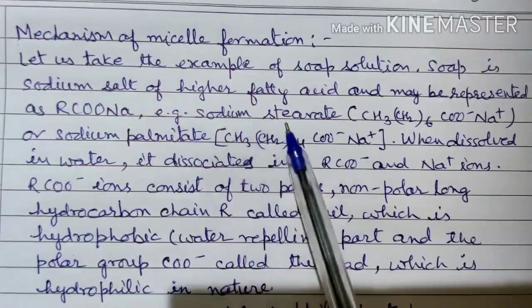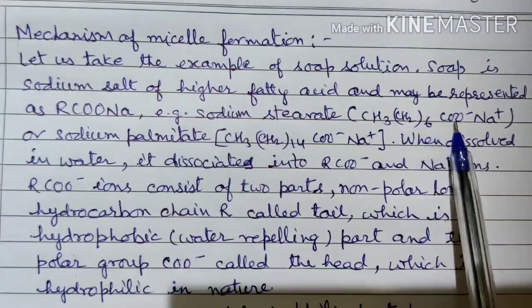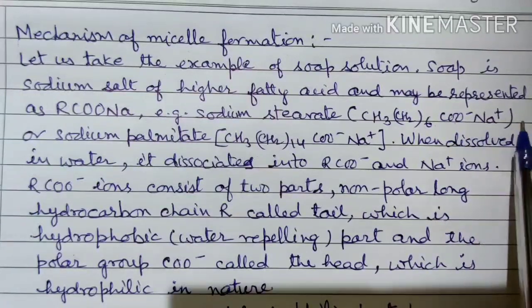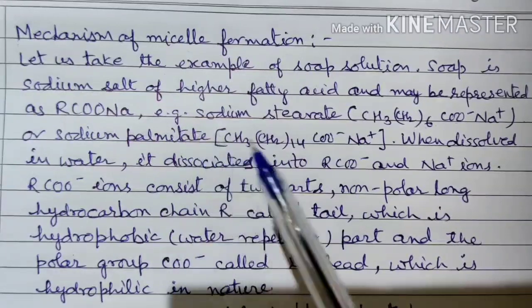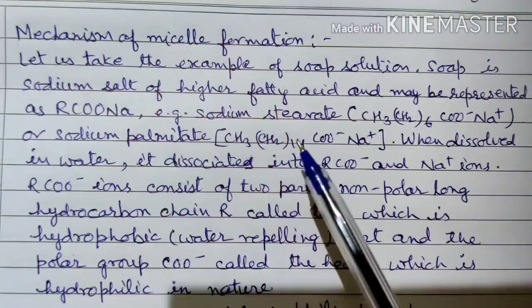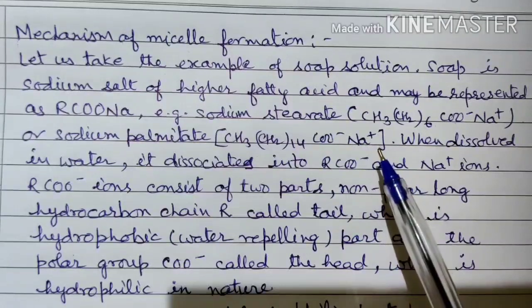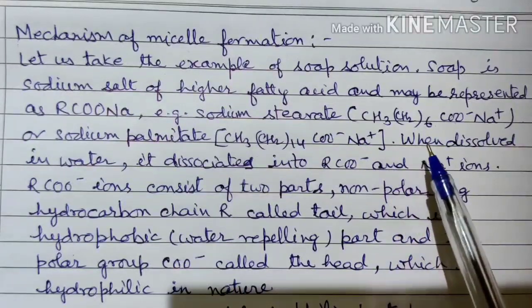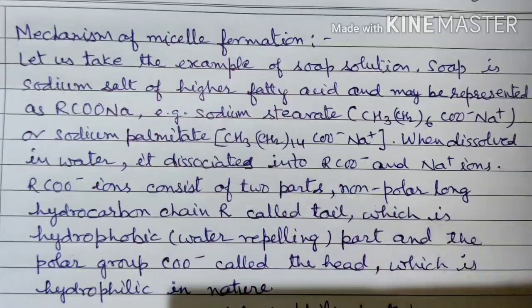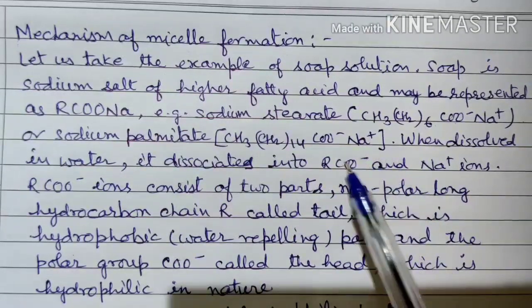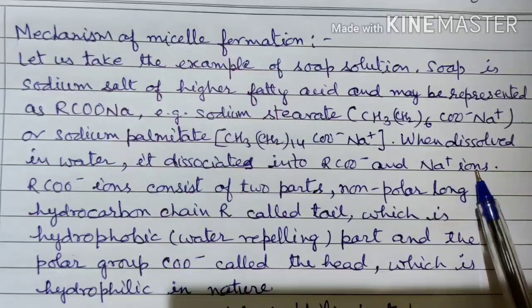For example, sodium stearate having the formula CH3(CH2)16COO⁻Na⁺, or sodium palmitate CH3(CH2)14COO⁻Na⁺. When dissolved in water, it dissociates into RCOO⁻ and Na⁺ ions.